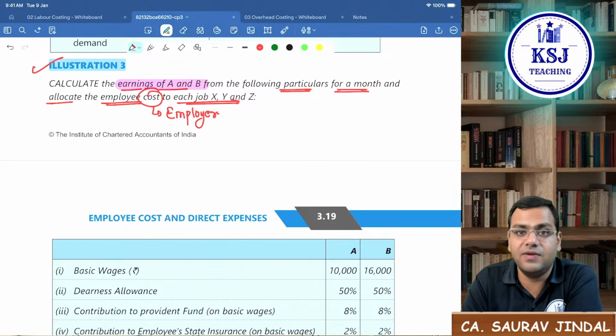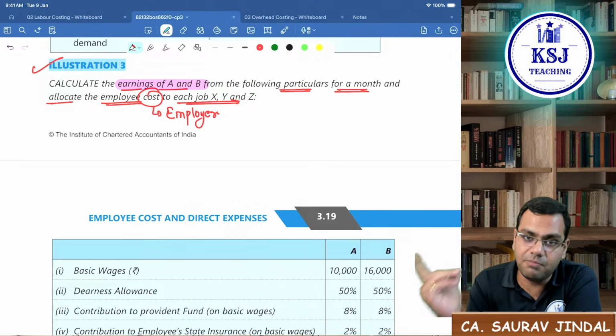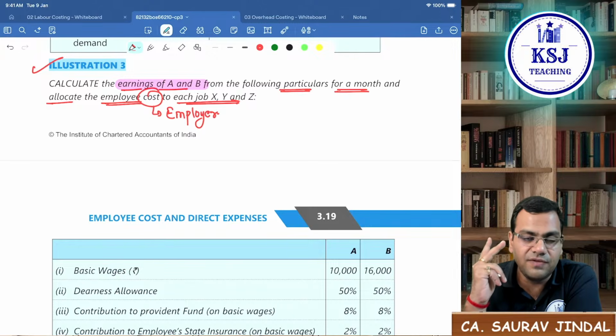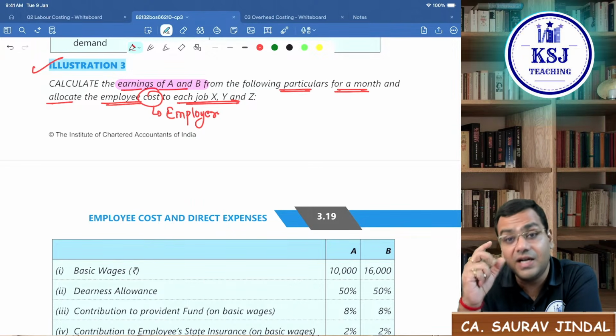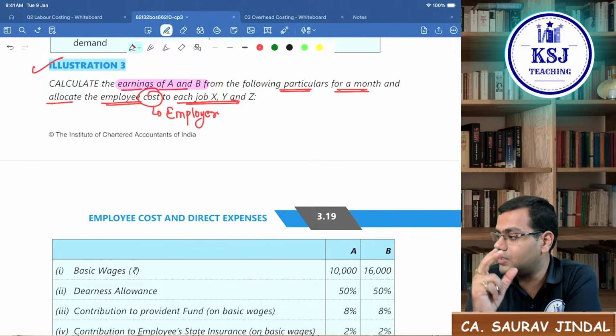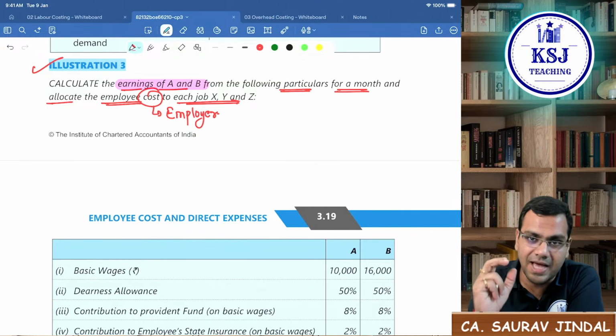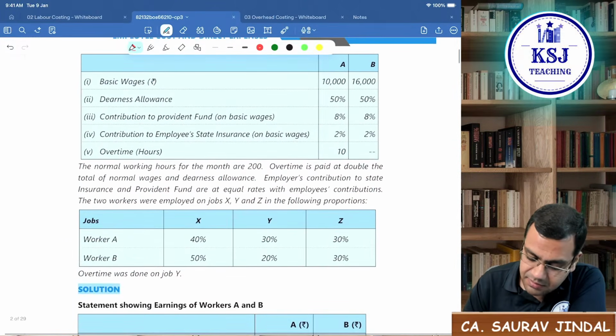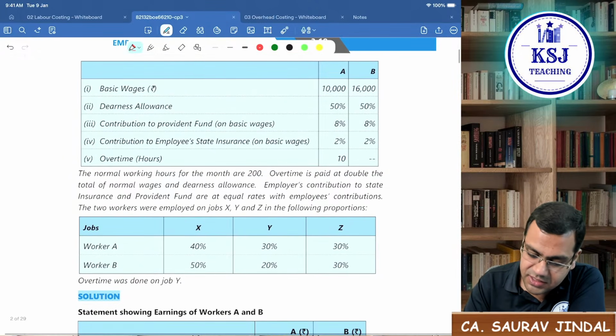So indirectly they are asking two things. One, what will be the cost to the employer? Second, what are the earnings of A and B? The earnings of A and B means what A and B will take home. What is the amount that they are going to take back home as earnings? Okay. Information given is basic wages of 10,000 and 16,000.